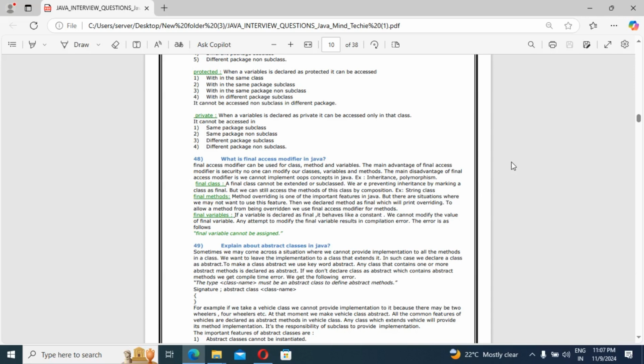I will bring one video on final, finally, and finalize. What is final? What is finally? What is finalize? Then I will also explain this. As of now, you can see what the final modifier is. We can use final at the class level, method level, and variable level. These three levels we use frequently.